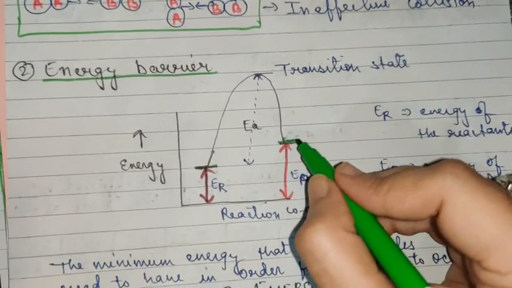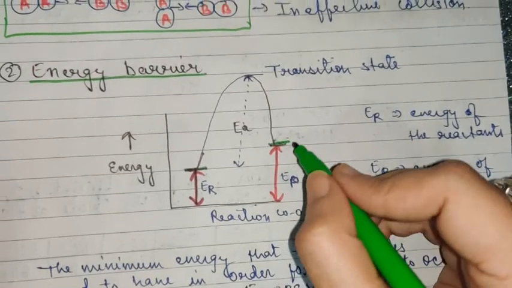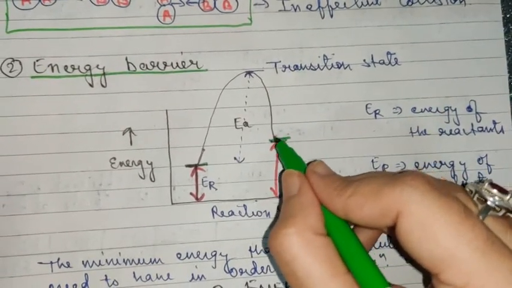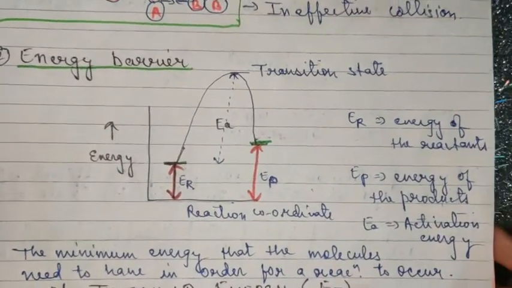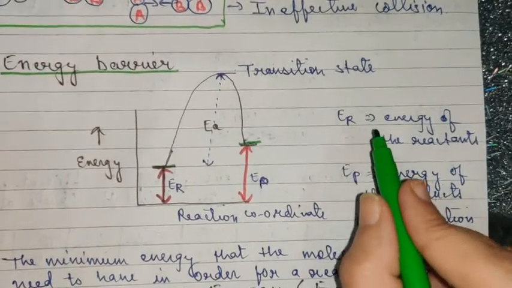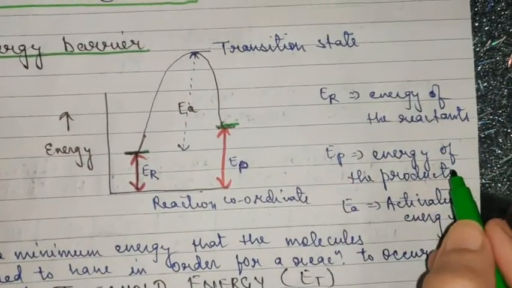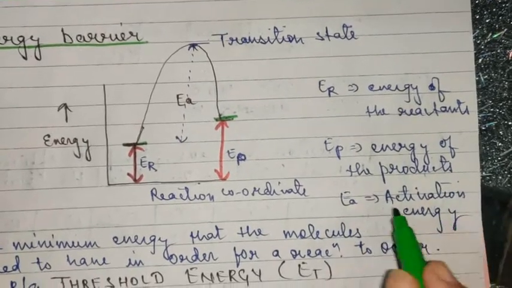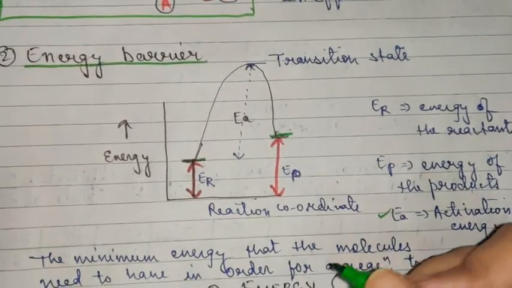And then finally, when the product is formed, this is known as the energy of the product. The level of this energy depends on whether the reaction is endothermic or exothermic, so it can be different for different reactions. So here is the description. You can see ER represents the energy of the reactant, EP represents the energy of the product, and EA is the activation energy. Very important term. You might get this to define also.